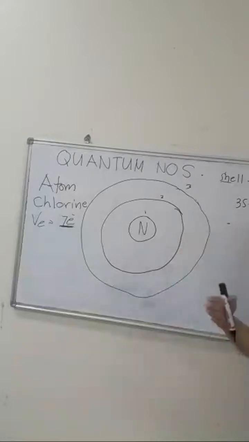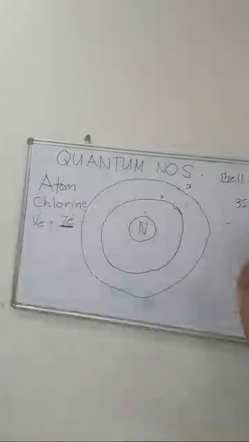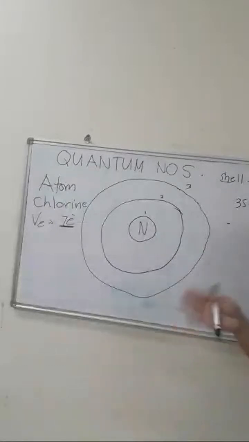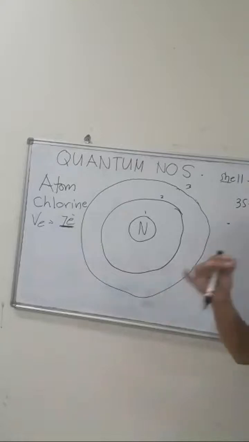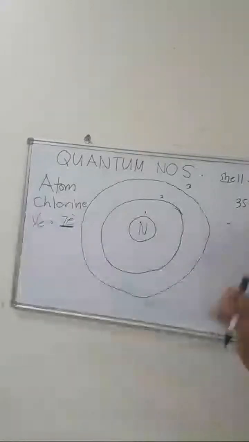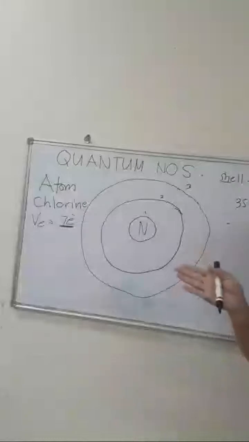Now, Henry Moseley is the father of the modern periodic table. Be careful in examinations, because you might answer Dmitri Mendeleev directly. Take note of how the sentence is phrased. If the question says the father of the periodic table, without specifying adjectives like ancient, old, modern, or new, then you answer Dmitri Mendeleev. If the question says the father of the modern periodic table, there's an adjective, modern or new, then it's going to be Henry Moseley.